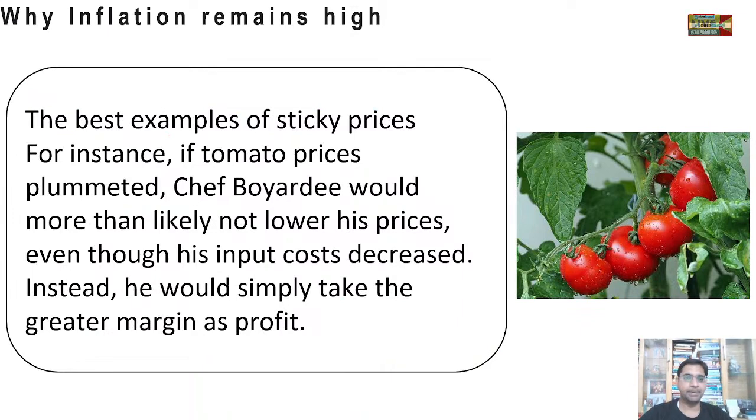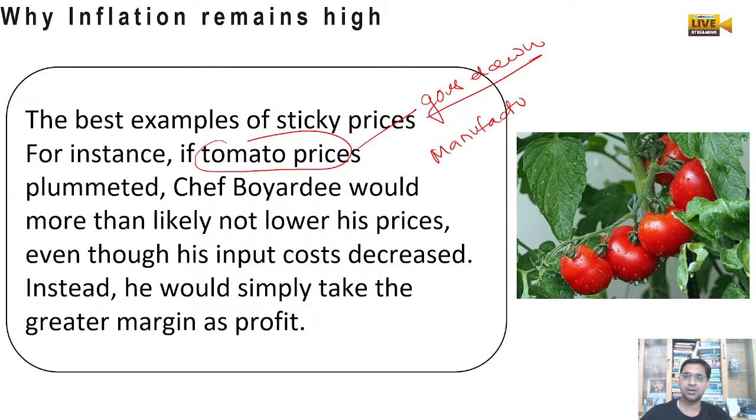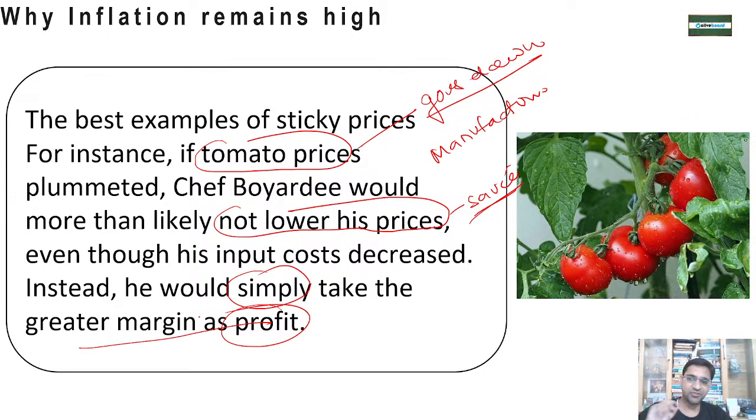So if we take the best example of sticky prices, say if the tomato price goes down, maybe the manufacturer will not lower the prices of the sauce, okay, because he would simply take the greater margin as profit. एक तो प्रॉफिट का भी कॉन्सेप्ट है कि ओके द प्राइसेस हैज गॉन डाउन, still I will not reduce the prices of my goods because I want to take the greater margin on my profit.